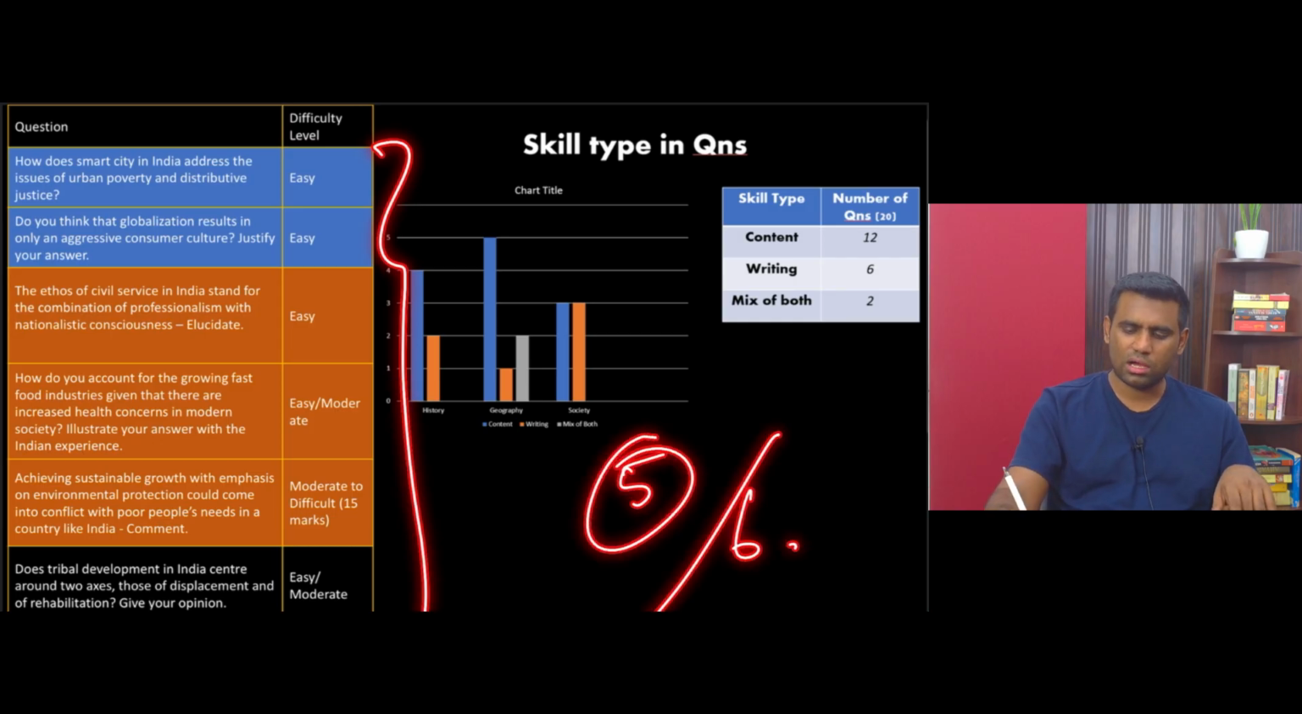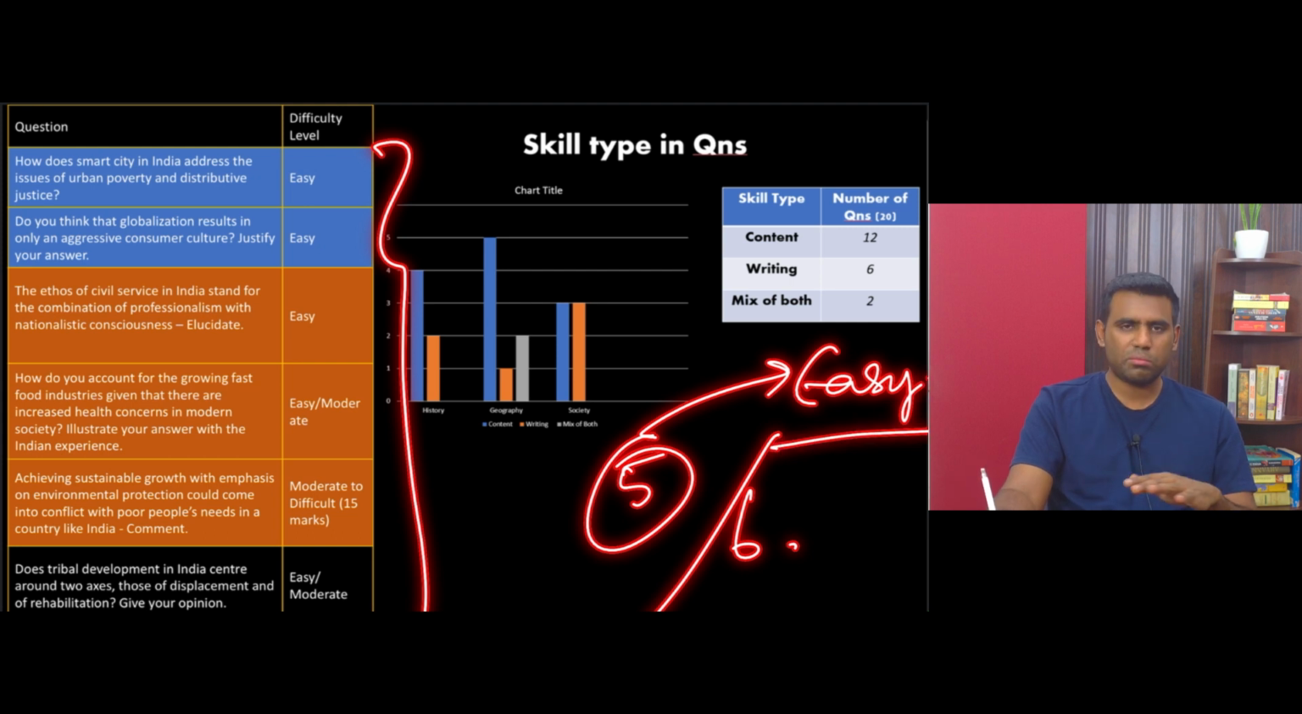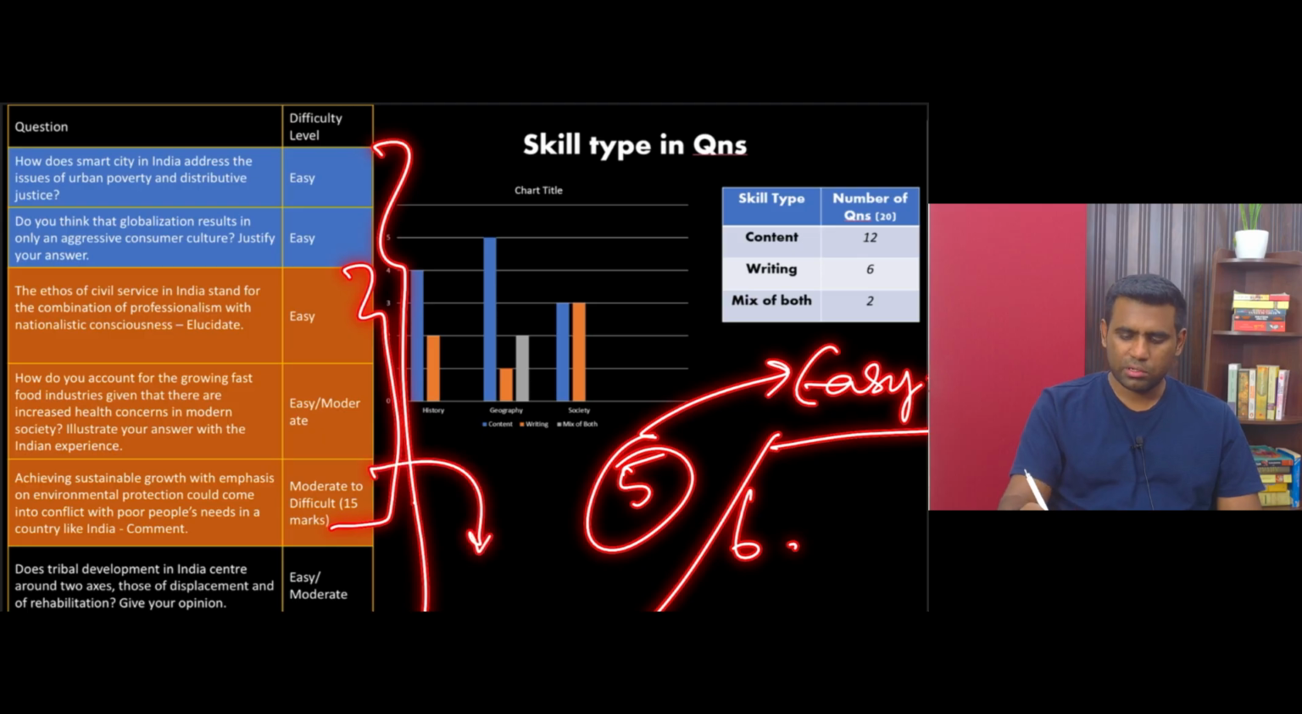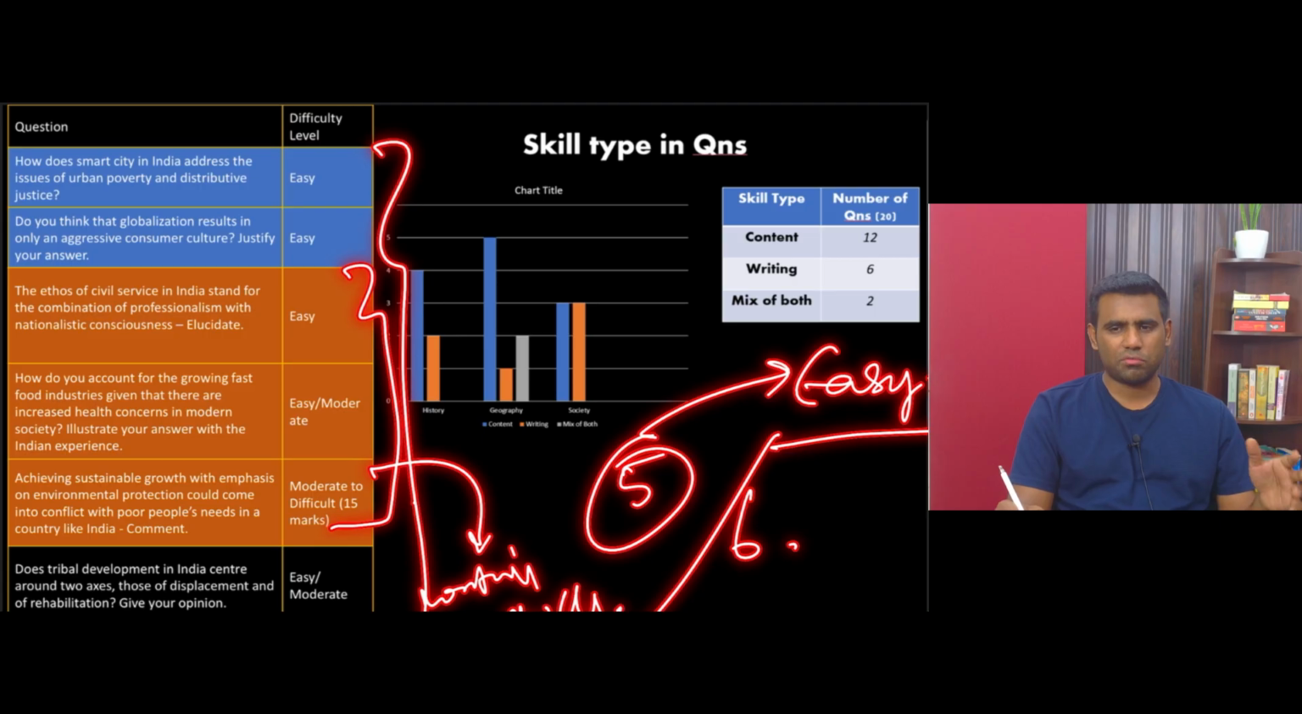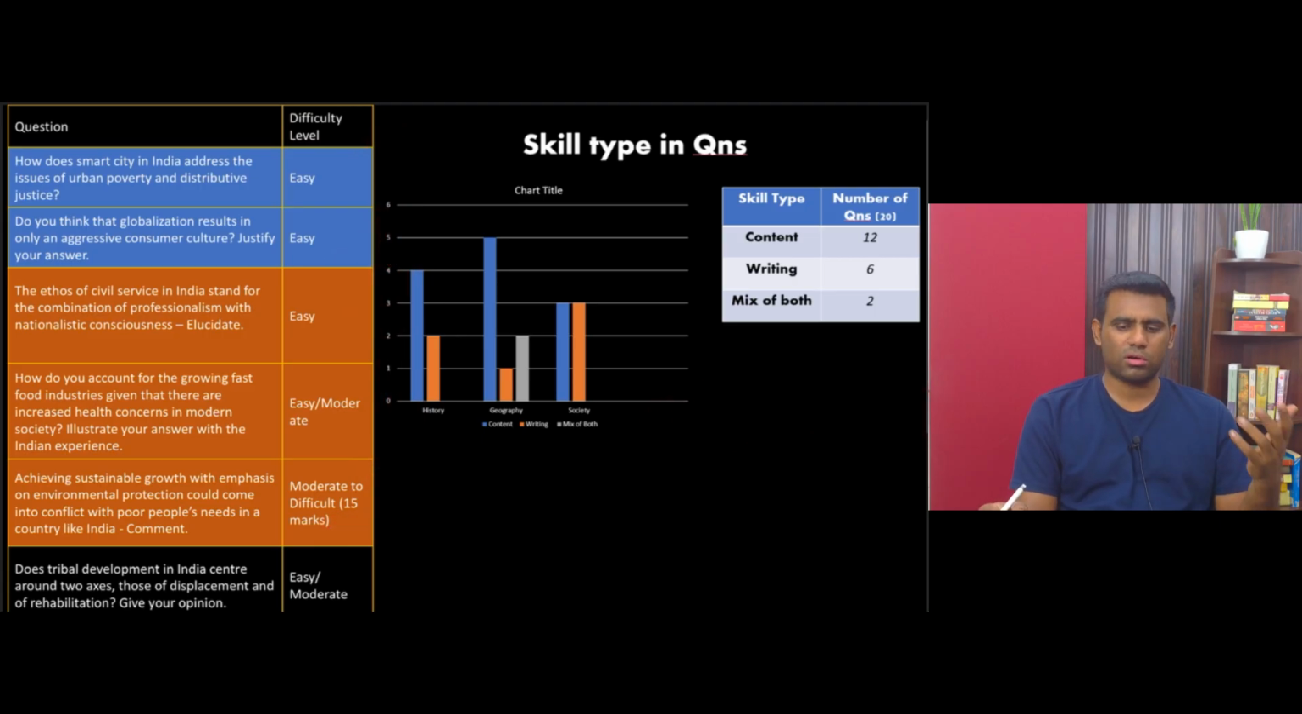So 5 questions are straightforward to interpret. They are all of the easy type. But even though it may be easy, there are at least 3 questions which are actually dependent upon the writing skills, right? Unlike history or geography, where content awareness becomes a priority, and this goes very true with those aspirants who are opting for sociology as optional.